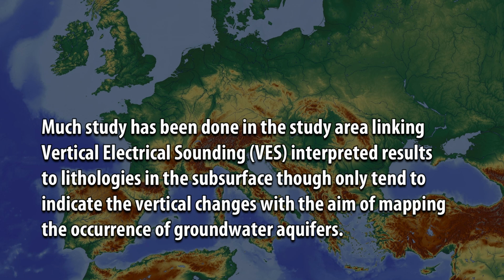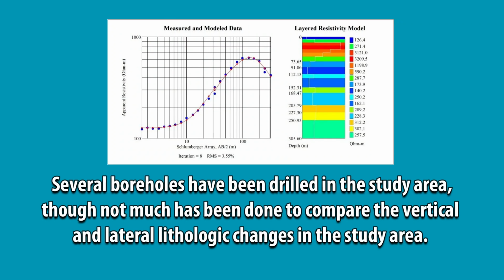Much study has been done in the study area linking vertical electrical sounding, VES, interpreted results to lithologies in the subsurface, though only tend to indicate the vertical changes with the aim of mapping the occurrence of groundwater aquifers. Several boreholes have been drilled in the study area, though not much has been done to compare the vertical and lateral lithologic changes in the study area.